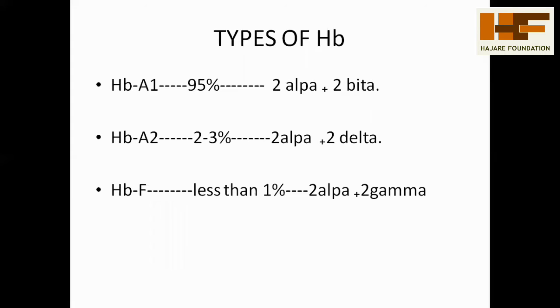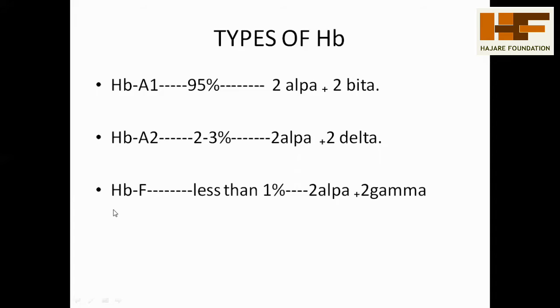These are the different types of hemoglobin. The first is HbA. Out of 100 people, 95 have this type, and its arrangement is 2 alpha and 2 beta molecules. The second is HbA2. Out of 100 people, 2 to 3% have HbA2 hemoglobin, with 2 alpha molecules and 2 delta molecules.